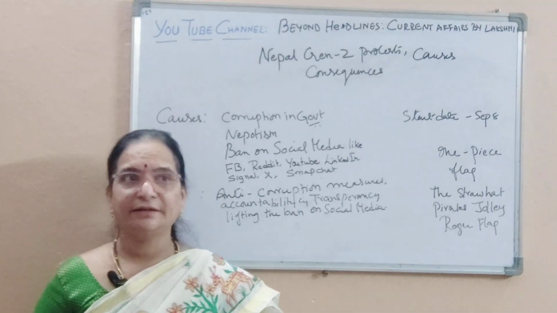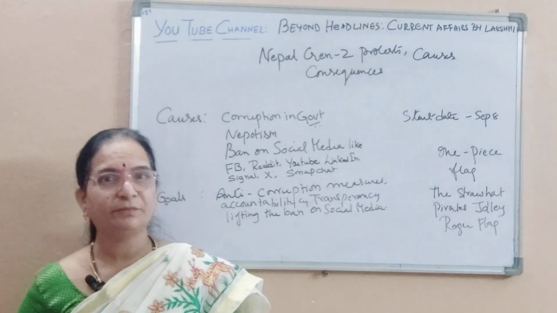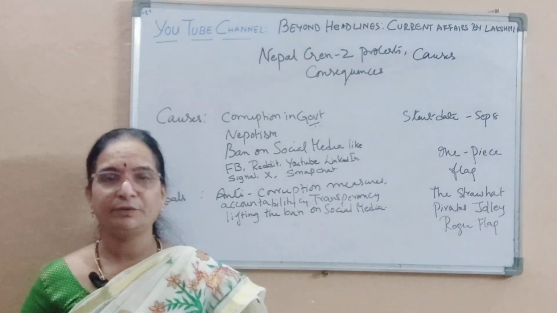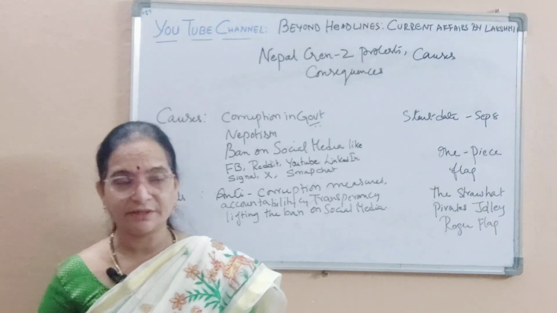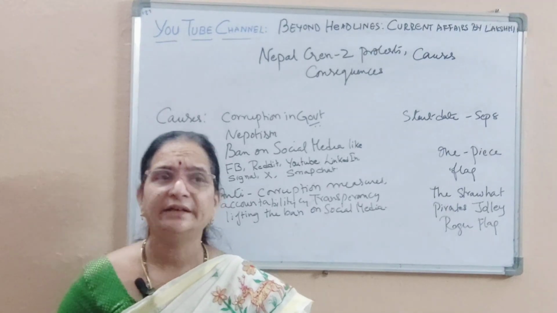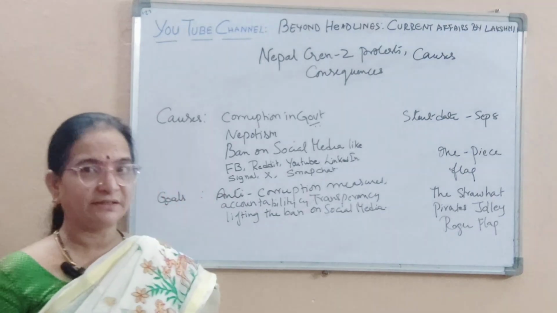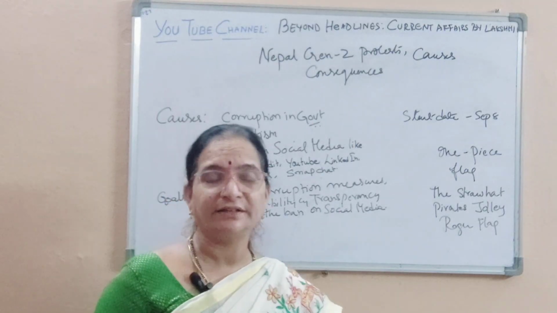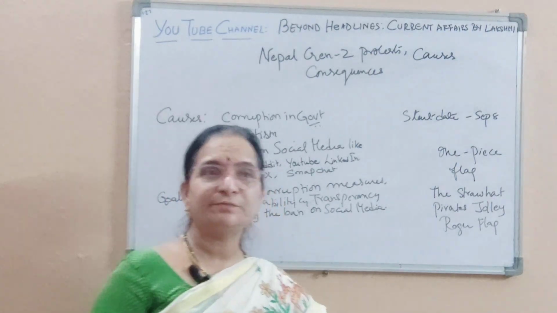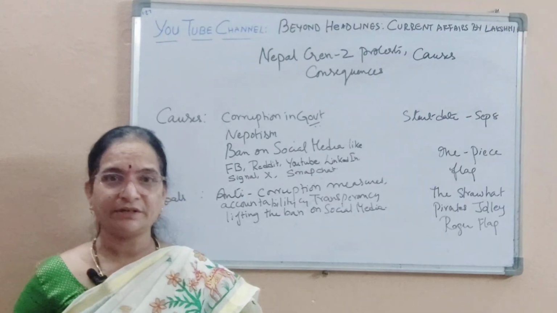Their slogans were like: end corruption, end old people's rule, let new people take up the roles so that they can bring young blood into politics. Those kinds of slogans were raised. And in this context, the flag of One Piece, the Japanese manga series, the Straw Hat Pirates' Jolly Roger flag, was displayed in some of the protests carried out by the protesters.